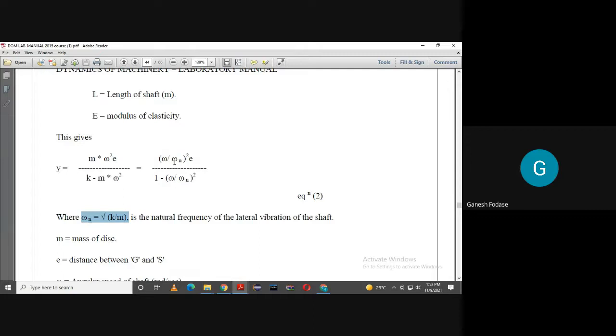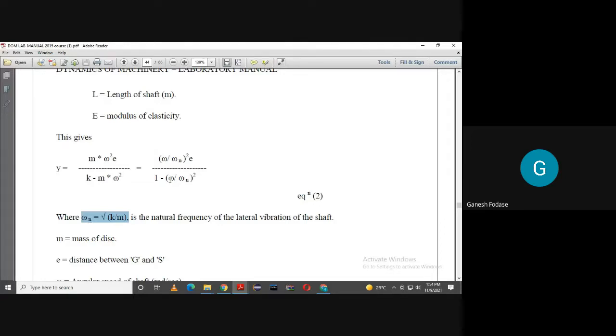At omega is equal to omega c, or we can say omega is equal to omega n, what is the value of y? We have to consider three conditions for y: when omega is equal to omega n, when omega is less than omega n, and when omega is greater than omega n. So what is the value of y at omega equal to omega n? Just see this equation. Of course, it is infinity, because omega is equal to omega n, this term is 1. 1 minus 1 is 0. So 1 upon 0 is infinity.